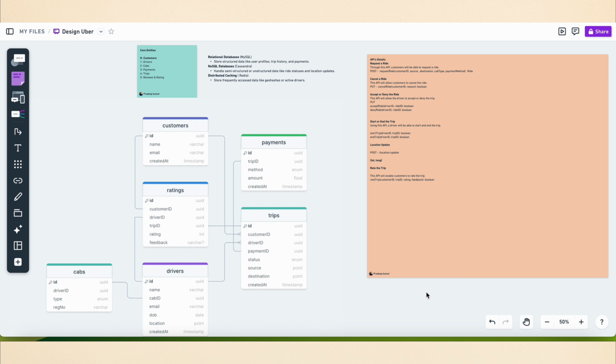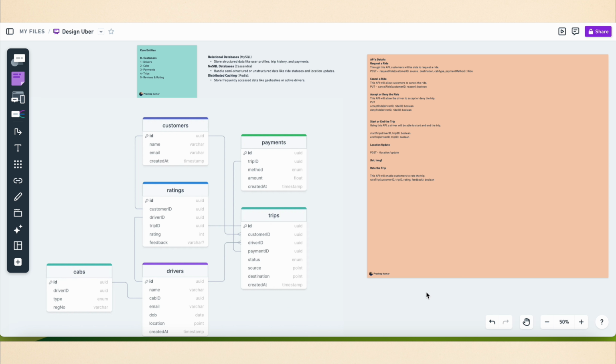So we should have core entities like customers, drivers, cabs, payments, trips, and reviews and ratings. So guys, we have to use different types of databases to support such a system. For example, we can use MySQL to store structured data like user profile, trip history, and payments, because trip history and payments have transactions, so definitely we have to use a relational database like MySQL or Postgres.